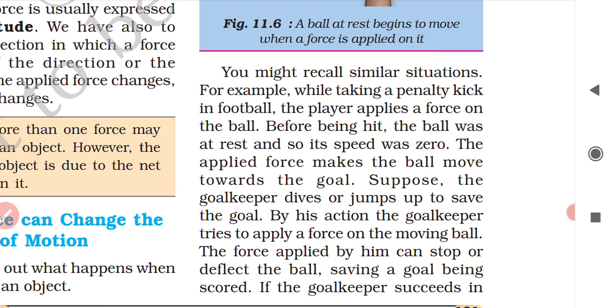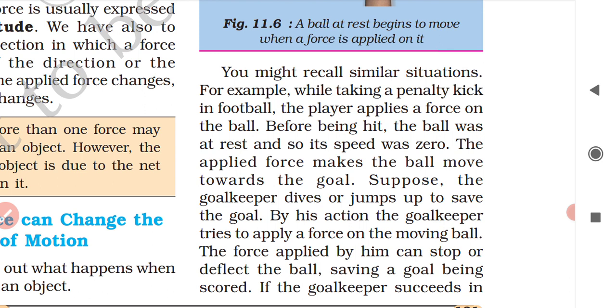Clear? So suppose the goalkeeper dives or jumps up to save the goal.